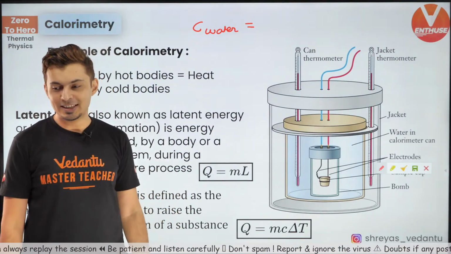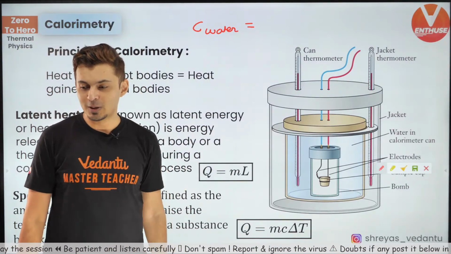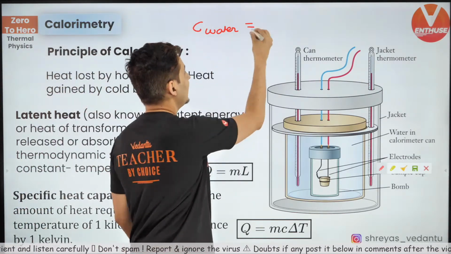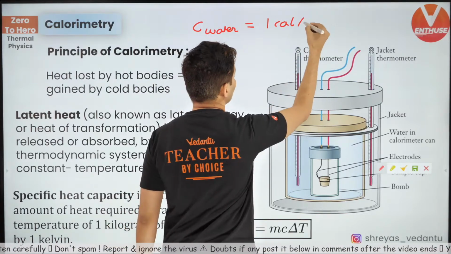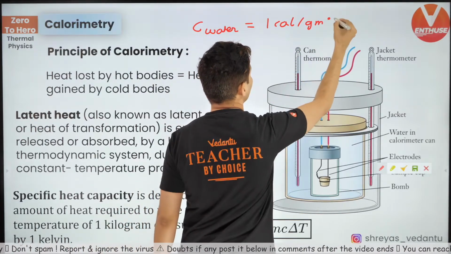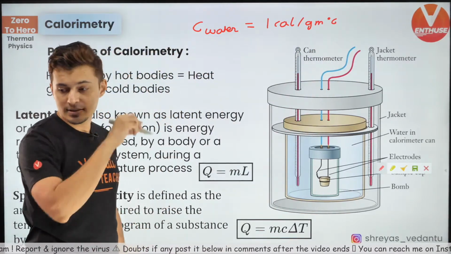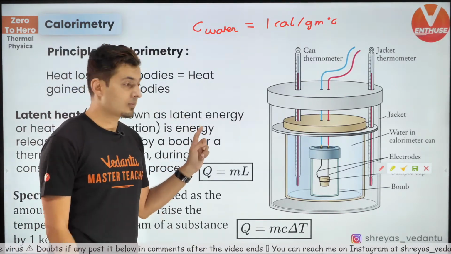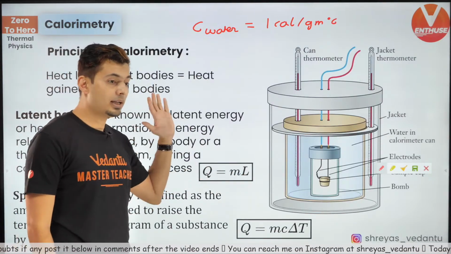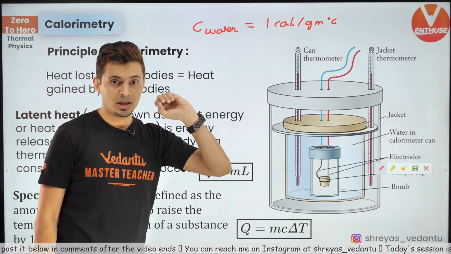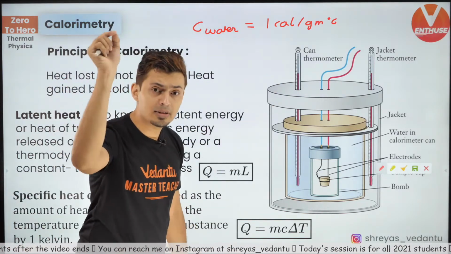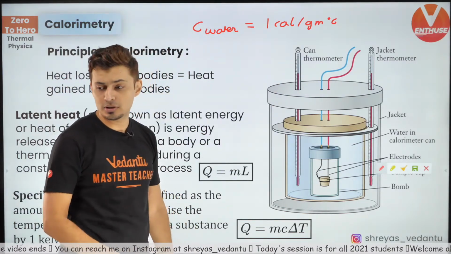No, it is not 0.5, Aishwarya. Try and recollect. Yes, it is 1 calorie. Very good. You should remember the unit also: calories per gram per degree Celsius. This is the answer. No, Palak, 540 was the latent heat for converting water into steam. 540 calories per gram, that was water. Write it down 100 times in your books.